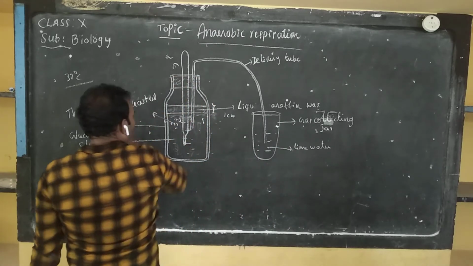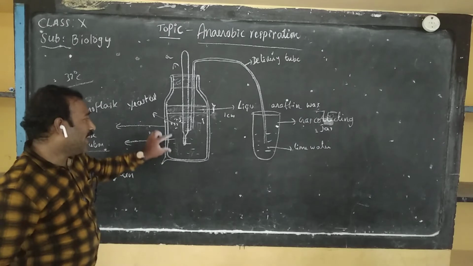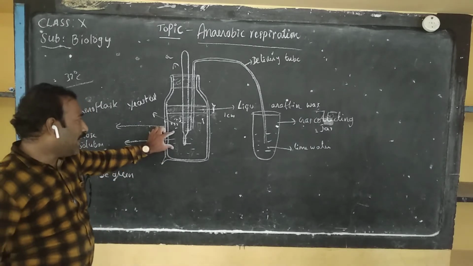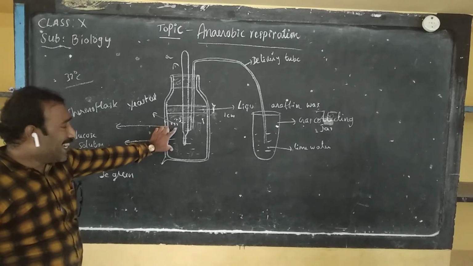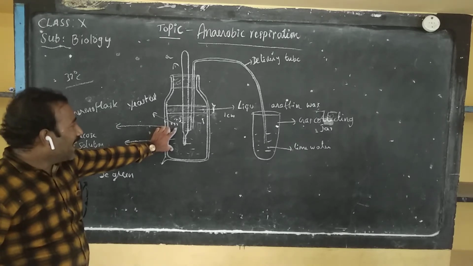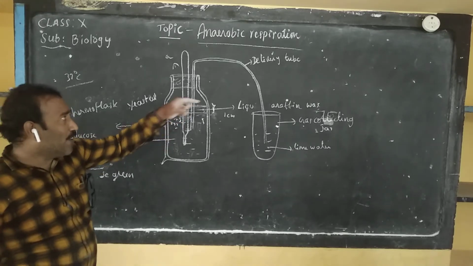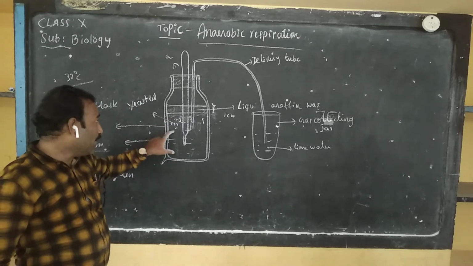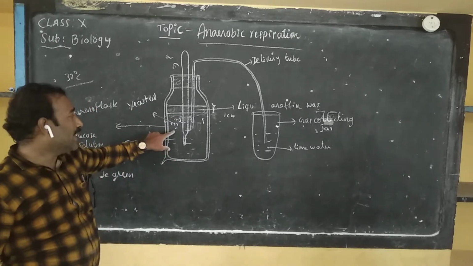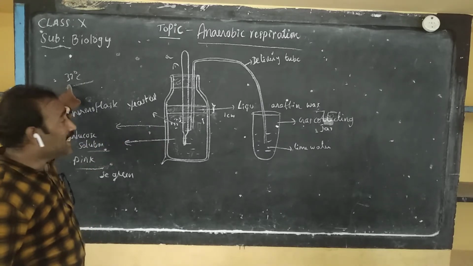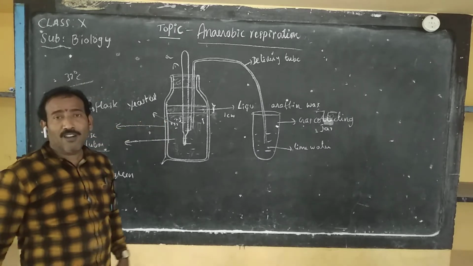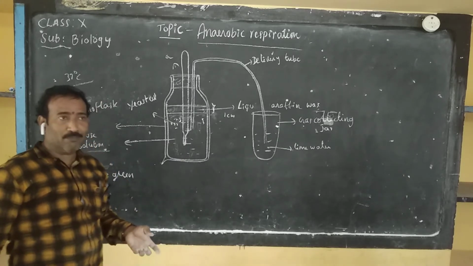Look here. First take one thermoflask. Keep a few ml of glucose solution in it. Then add a few drops of diazine green to this glucose solution and heat it up to 37 degrees Celsius for the removal of oxygen in the glucose solution.